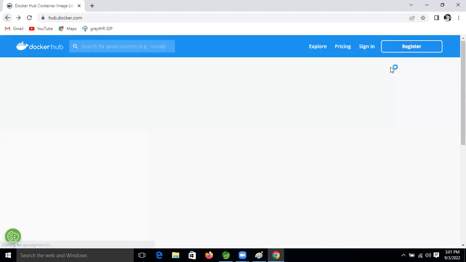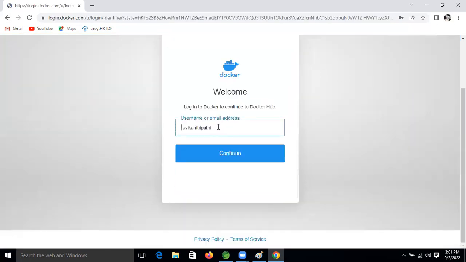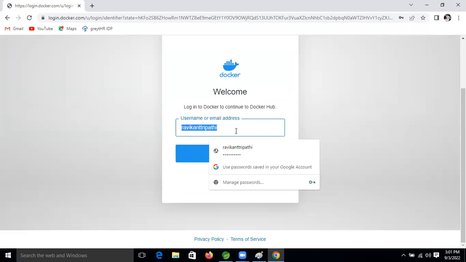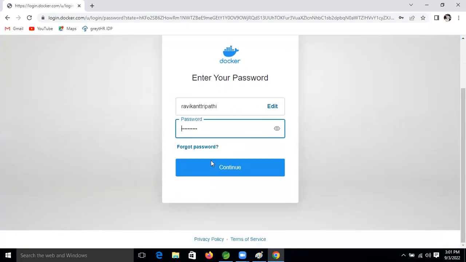Then your Docker account will be created, right? But I already have one, so what I'm doing now is signing in. I'm clicking the sign in button. Here my username is Ravikant Tripathi. Now, the password I will not show, right? So, continue.